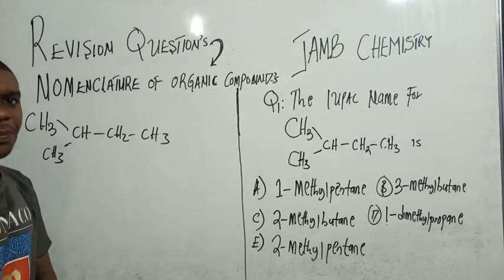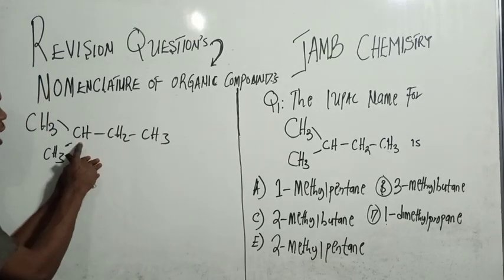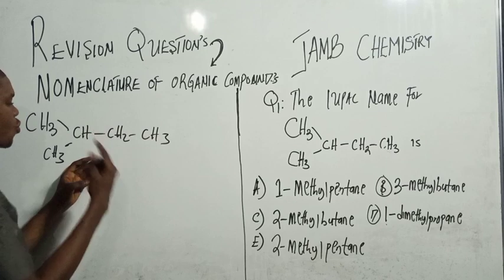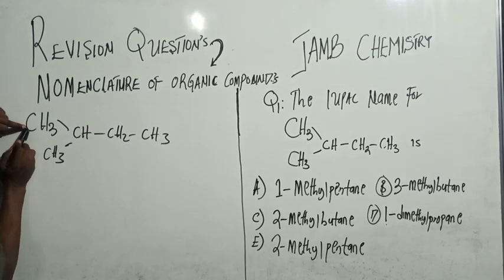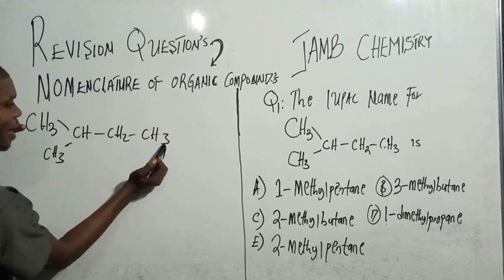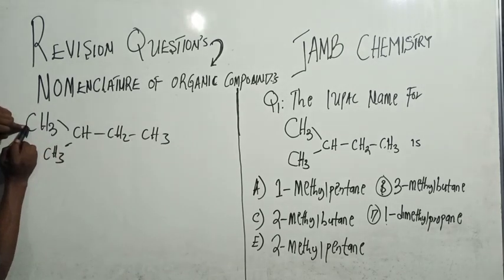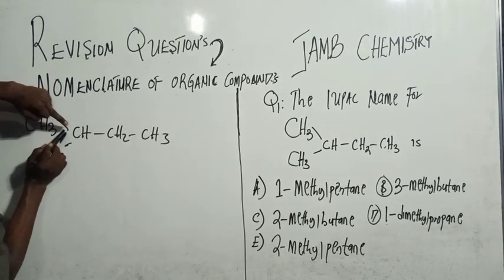Now, the mistake persons will make here is that they'll start from here, 1, 2, 3. You want to start from end to end. So look at this carbon atom here. This carbon atom is continuous. The main reason why it's continuous is because this carbon atom here links to this carbon atom.